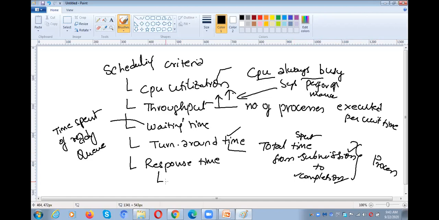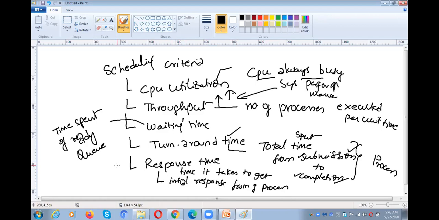And the response time. Response time means here we are not getting the final output. It is the time it takes to get the initial response from a process. When you are executing your program, initially it asks you to enter a value for A. You enter the value 10.